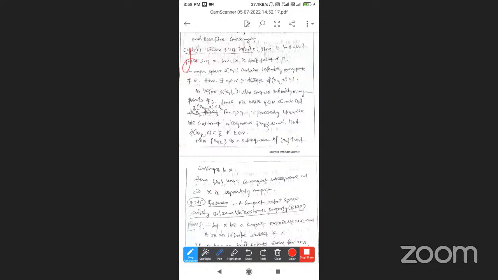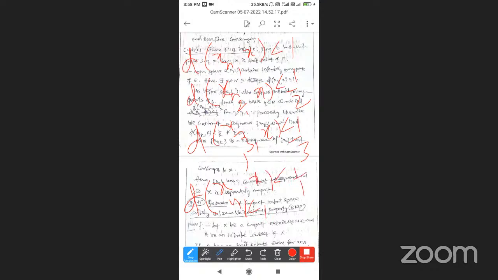The first time, d(x_{n1}, x) is less than 1. Next time, d(x_{n2}, x) is less than 1/2. Next time, d(x_{n3}, x) is less than 1/3. Continue the process, and d(x_{nk}, x) is less than 1/k, which is at most 1, for all k belongs to natural numbers.